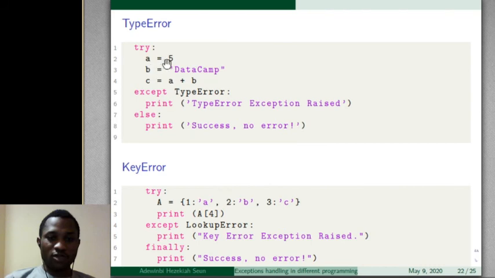Also, we have A is equal to 5 and B is equal to data camp. We want to add these two together. To add these two together, they are not compatible. Then we have a TypeError. Here also KeyError. This is a dictionary, and this is the key, and this is the value. This is the key, and this is the value. But here there is no key for 4. So that is a KeyError.